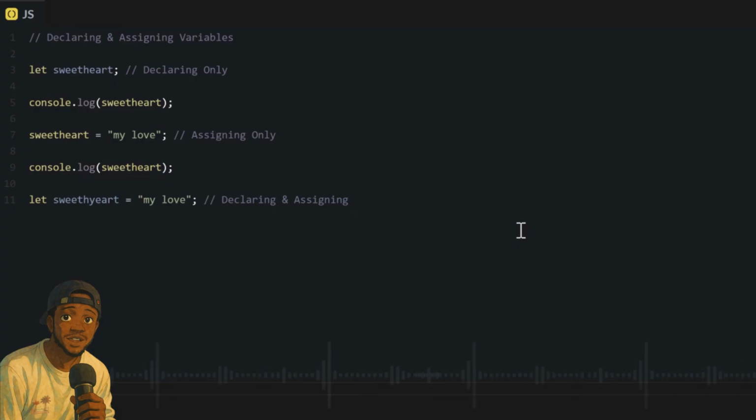You see, we go say let sweetheart equal to something something. But if you never know wetin your variable go be, or if you just want declare am first, you fit declare am without assigning at the same time. You fit also assign a new variable to a variable wey don exist before.